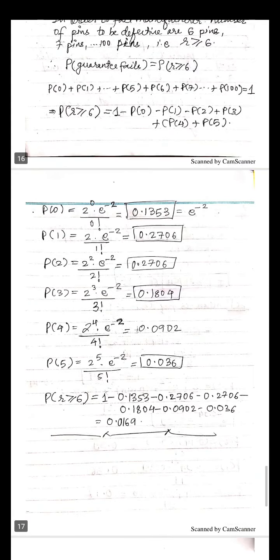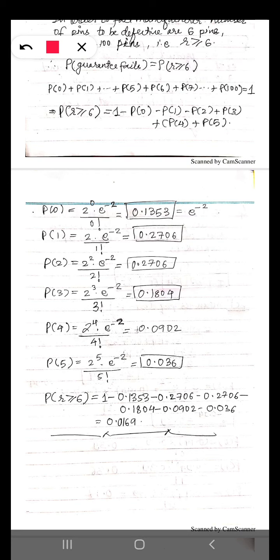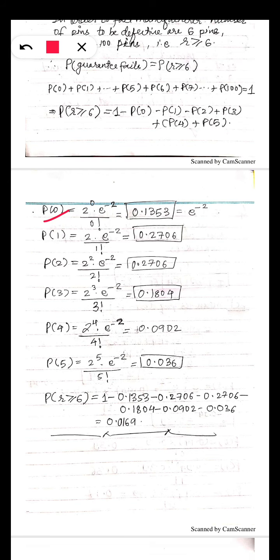So by using the Poisson probability formula, let's calculate P0. From that formula, Z raised to R, E raised to minus Z. So Z is 2, and R is 0. So 2 raised to 0 and E raised to minus 2. So E is 2.718 raised to minus 2.